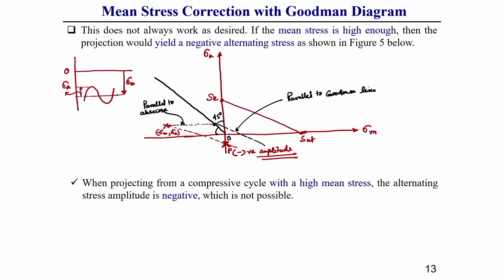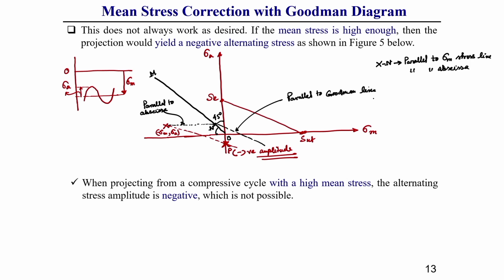Let us consider this is O, this is M, the OM line. Up to the OM line we need to draw a line parallel to the abscissa. Let us consider this point is N. So, x to n we need to draw parallel to the mean stress line, or parallel to the abscissa.